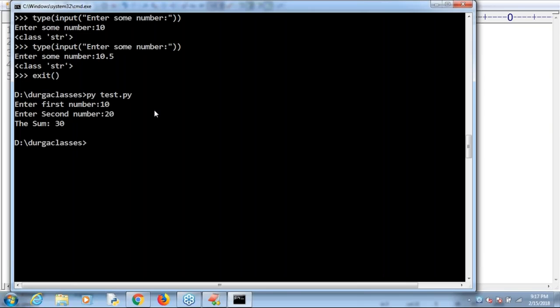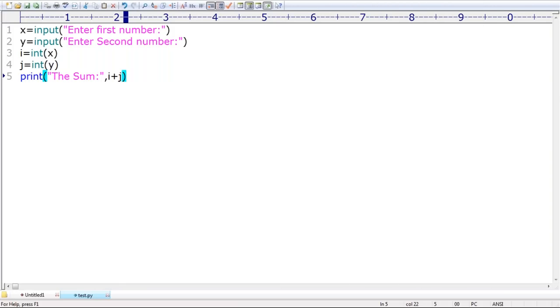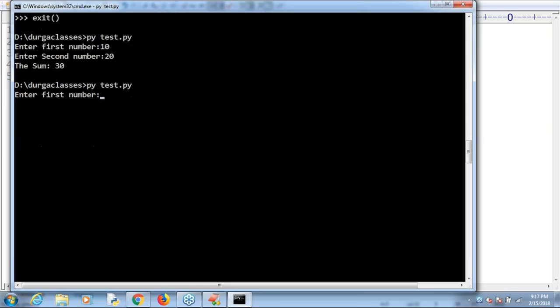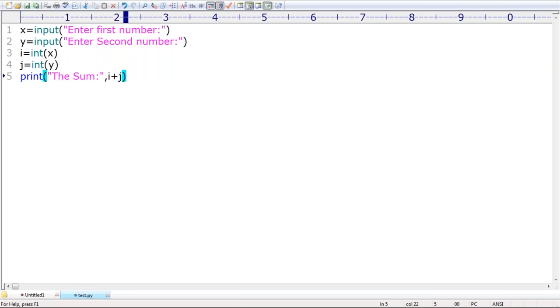First learn the concept, and then I will discuss all the shortcuts. There are some innocent members in the class, like Kiran, who don't know about programming. Just for their sake: enter first number, 100 I'm taking. Enter second number, 200. Then automatically the sum is 300. Clear for all of you? Any doubt about this one?